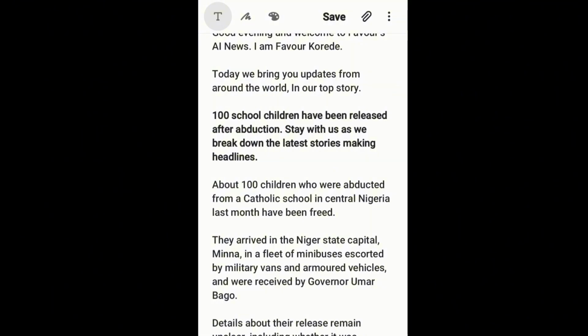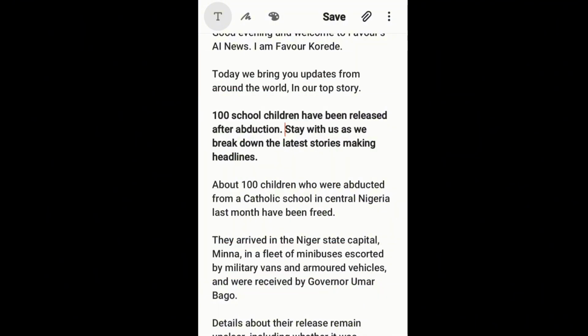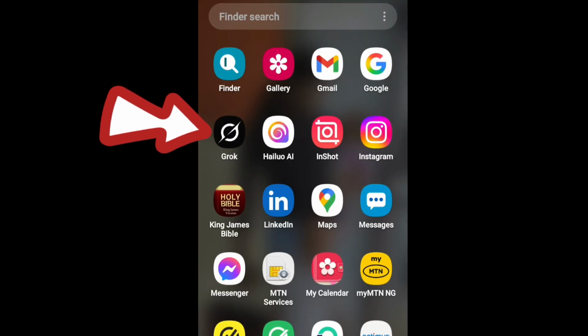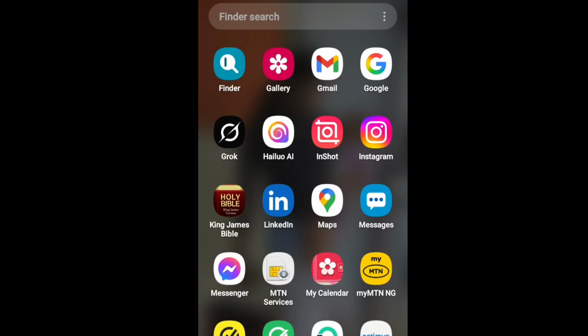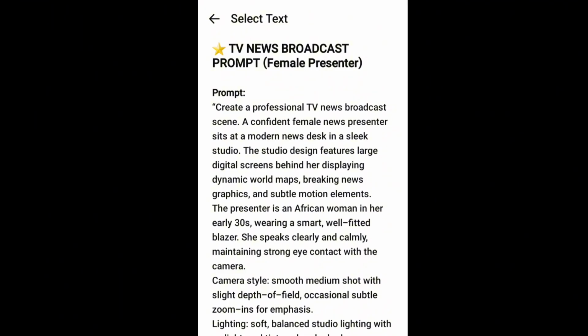Very simple, right? Now let's head over to step 3, which is newscast video generation using Grok AI. We're going to be using Grok AI to animate our avatar. So this is Grok AI. This is the logo. If you don't have it, you can download it on your Google Play Store or your Apple App Store. Before we go over to Grok, we come back to ChatGPT.